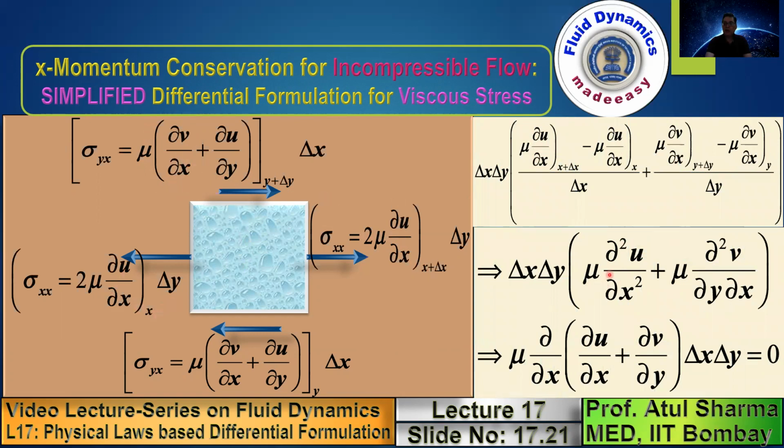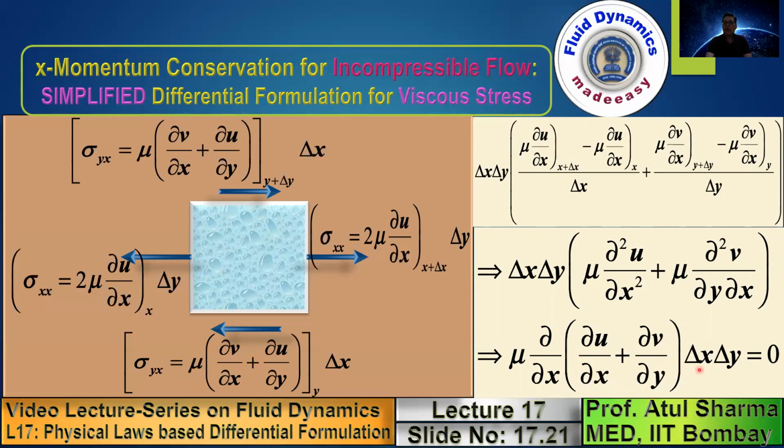And when you take mu del u by del x common, you get del u by del x plus del v by del y, which is equal to del dot u, and for incompressible flow, this is the continuity equation. In the continuity equation for incompressible flow, we have obtained an equation which says del u by del x plus del v by del y equals 0. So this term is 0.